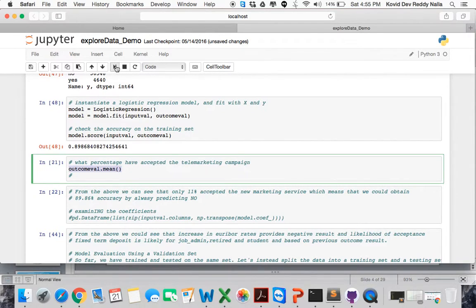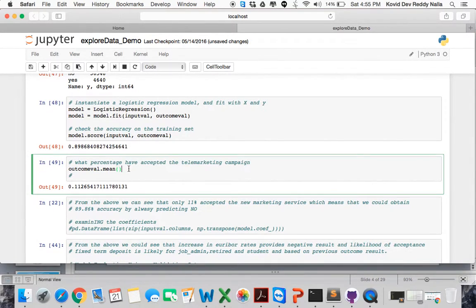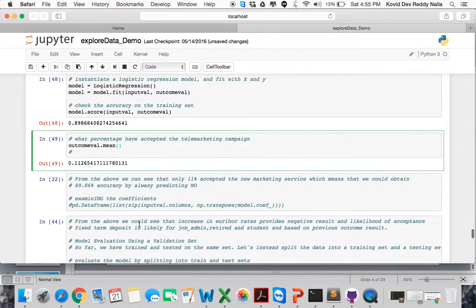Let's see the outcome value dot mean. Out of our data set only 11.2% of people accept with yes, whereas 89.86% say no. So we can say that 11% accepted the new marketing service. That means we could obtain 89.86% accuracy by always predicting a no.